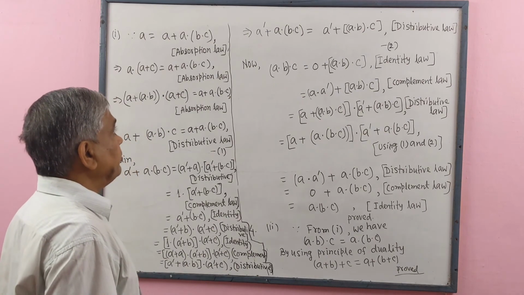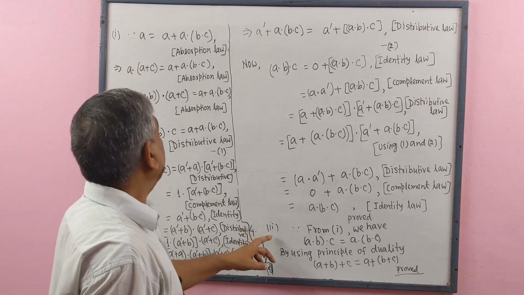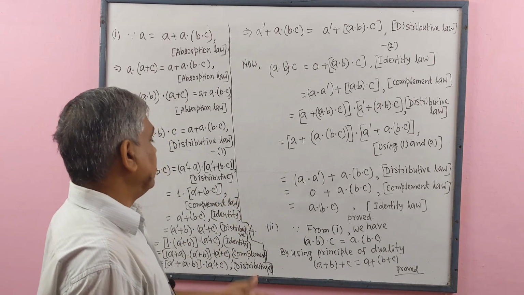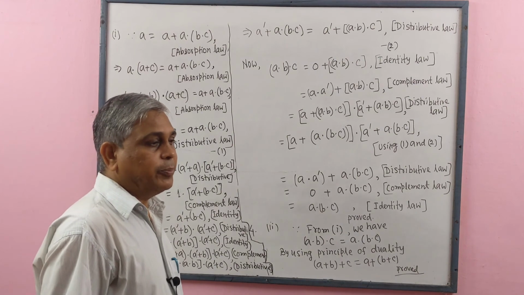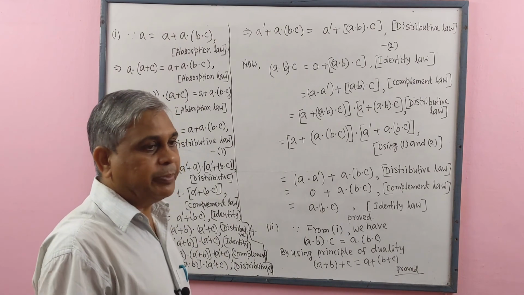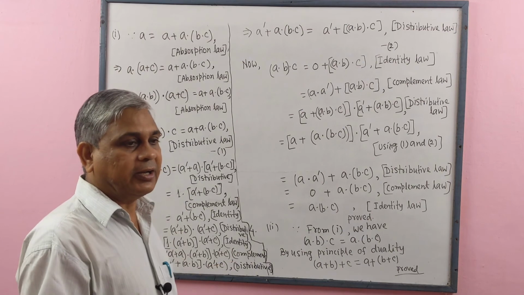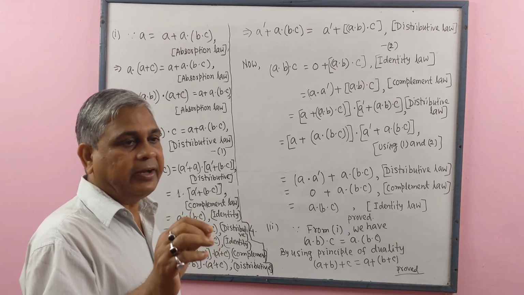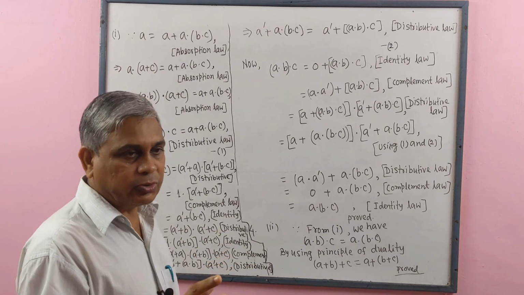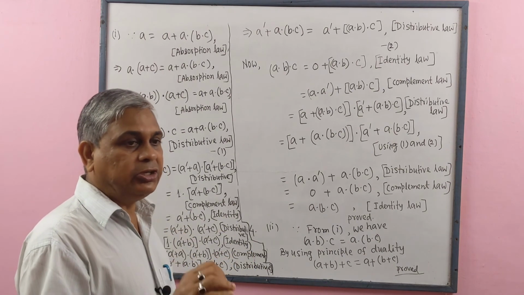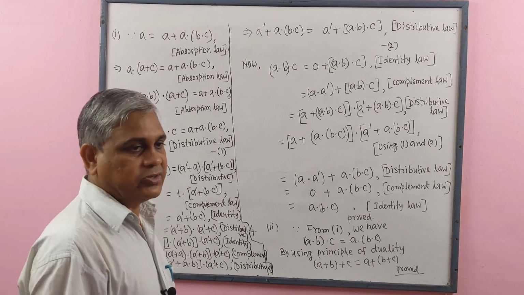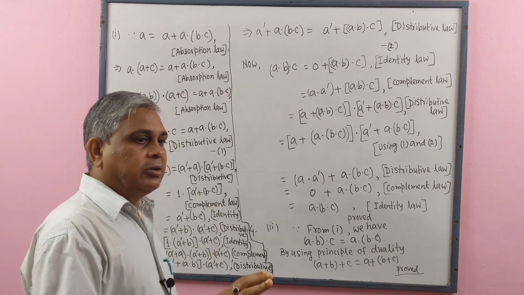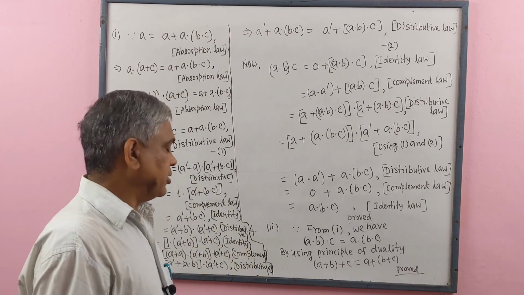Now we shall prove number 2. We may prove this with the help of principle of duality. In principle of duality we know that binary operations plus and dot are interchanged and also identities 0 and 1 are interchanged. Then the rule holds.